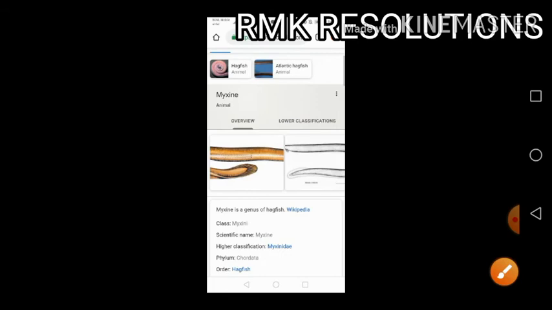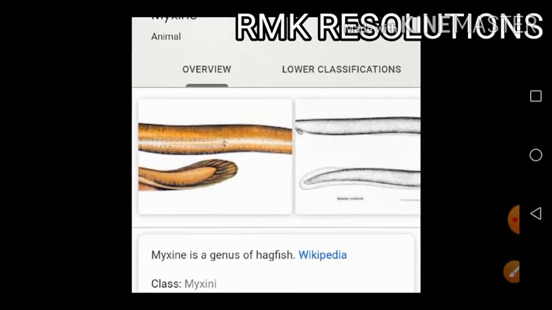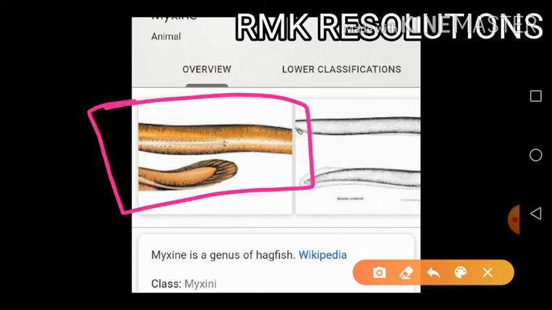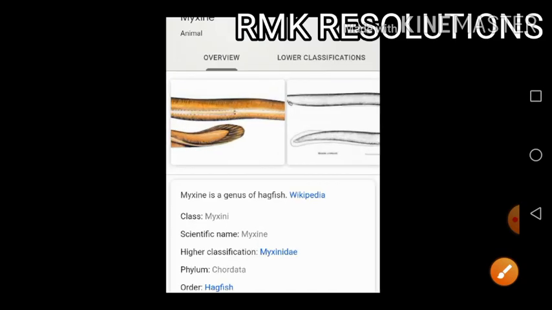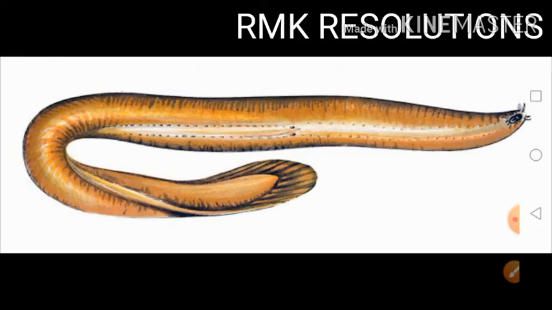Again, this is the example of the Myxine. Again, this Myxine you can see here, this one is a Wikipedia image. Smooth skin, cylindrical body, eel-like body, elongated body, you can say. Myxine or hagfish.